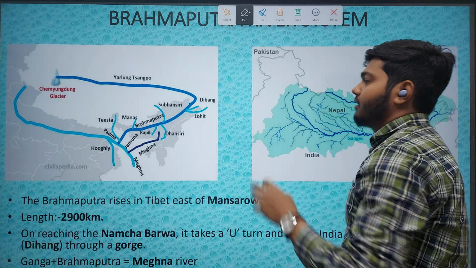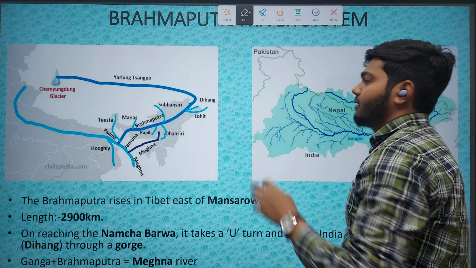Okay, there is no tributary joining the Brahmaputra in the Tibet region, but when it enters India, the Dibang and the Lohit, these two tributaries, join the Brahmaputra and increase the water, the volume of water, and it also increases the velocity of the river. Okay, the velocity is also increased. So I hope that this additional point which I have told you is clear.